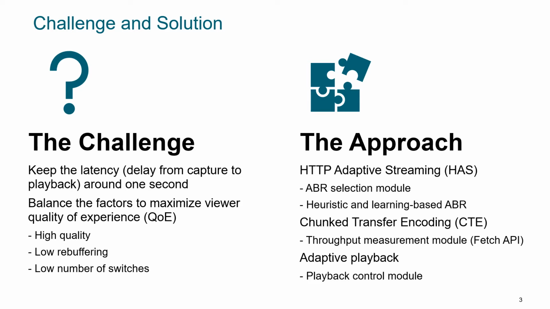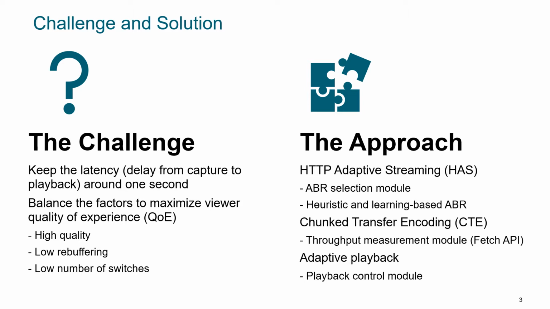Our resulting solution includes these three main components. First, we employ HTTP adaptive streaming in the form of an ABR selection module, which allows us to select or switch between ABR algorithms, such as between our heuristic and learning-based ABR, to maximize quality of experience based on the changing environment.